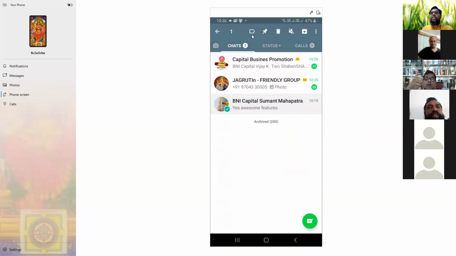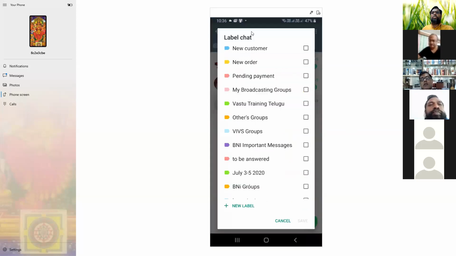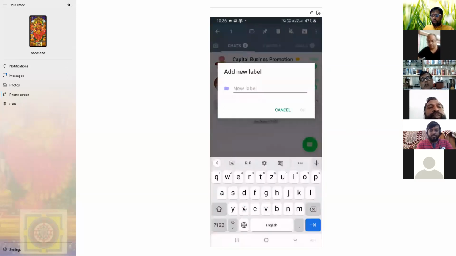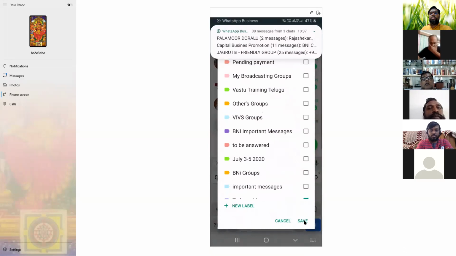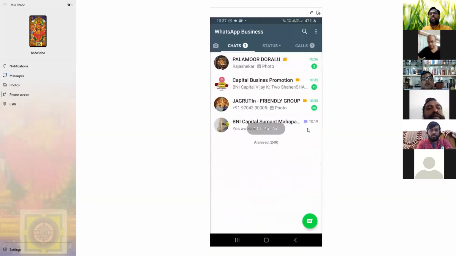This is the label. Click that label. You will have a group. You need to create all this. I put a new label: To be paid. Save. Now you can see Sumant has some color, some blue color. Whenever I see the blue color, I remember, oh, Sumant has to pay money.